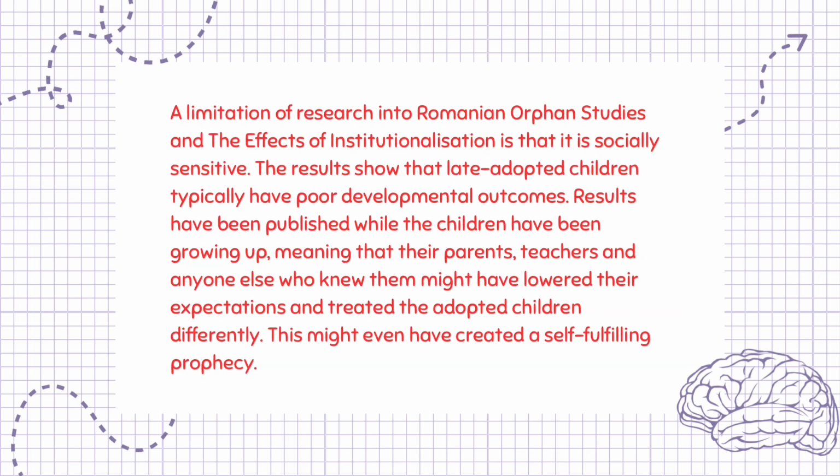A limitation of research into Romanian orphan studies and the effects of institutionalization is that it is socially sensitive. The results show that late adopted children typically have poor developmental outcomes. Results have been published while the children have been growing up, meaning that their parents, teachers, and anyone else who knew them might have lowered their expectations and treated the adopted children differently. This might even have created a self-fulfilling prophecy.